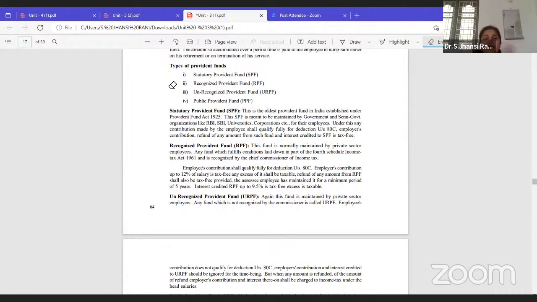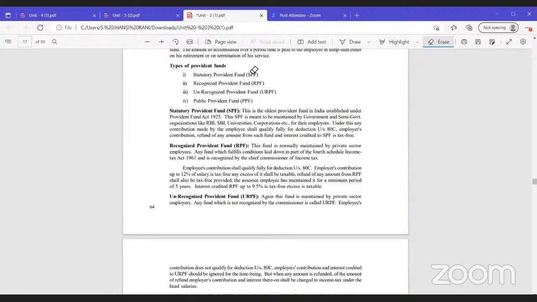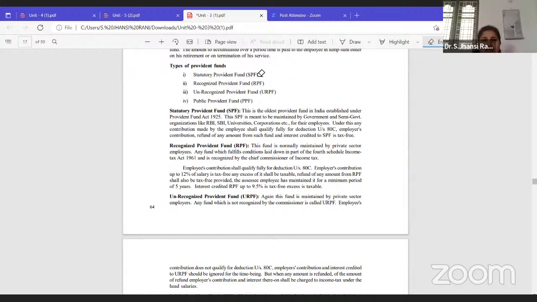So next we have types of provident fund. Under provident fund, we have 4 types. That is statutory provident fund. Normally we call it GPF, for government employees. It is there for those who are having pension. And whenever you get this statutory provident fund, it is fully exempted. We can call it tax free.